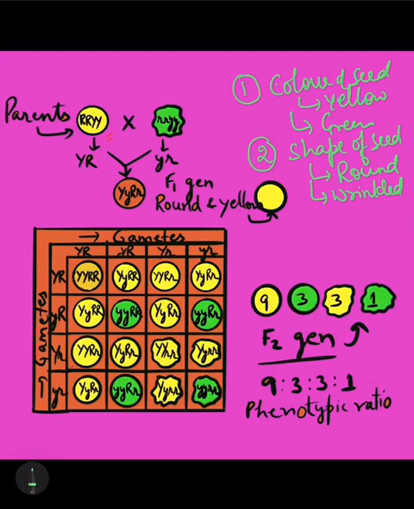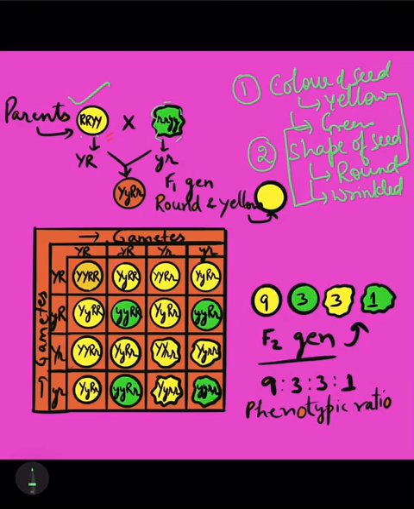So he took a yellow colored seed which was round in shape, this one, round with yellow color seed, and the other combination which he took was green with wrinkled seed.